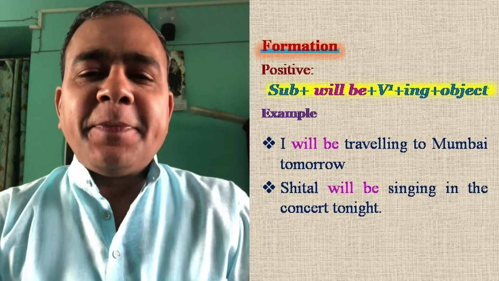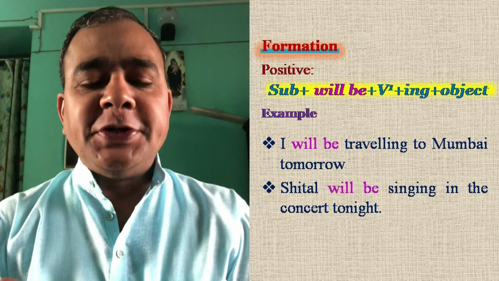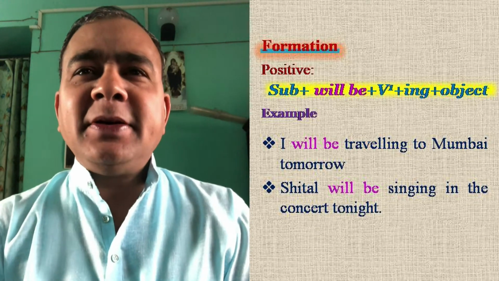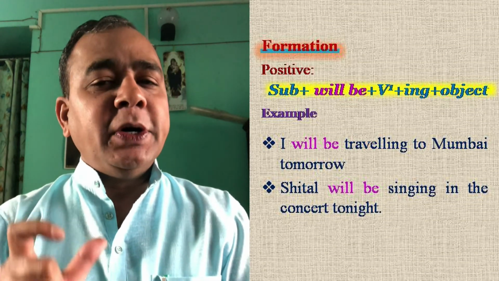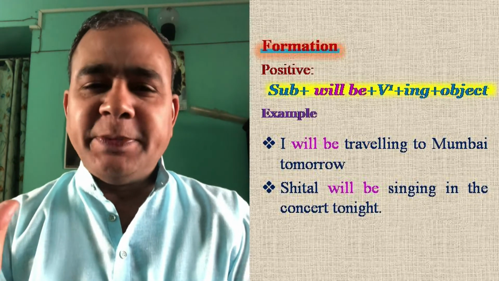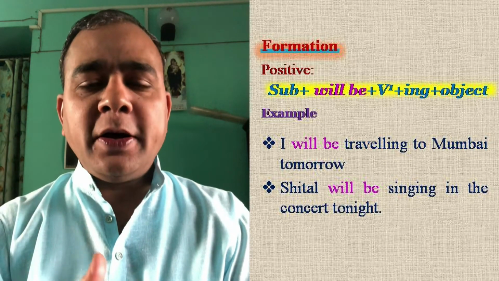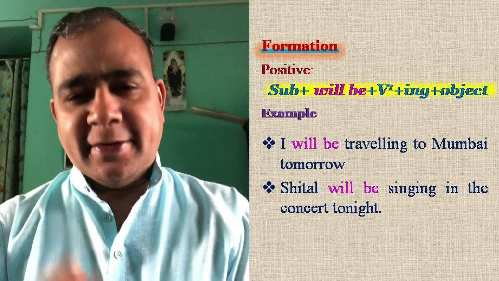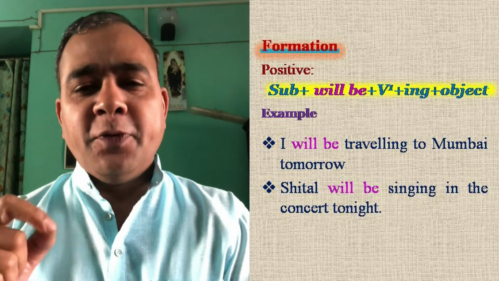Now let us learn how we can formulate the future continuous tense. It's very easy. See the example. First, there will be the subject and will be. That word we need to remember. Will be and base. What is base again? Write, see, drink, walk, plus ing. Okay. So I will be singing. Will be plus the ing form of the verb.